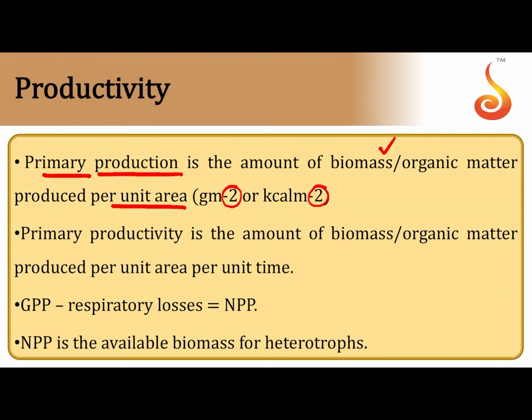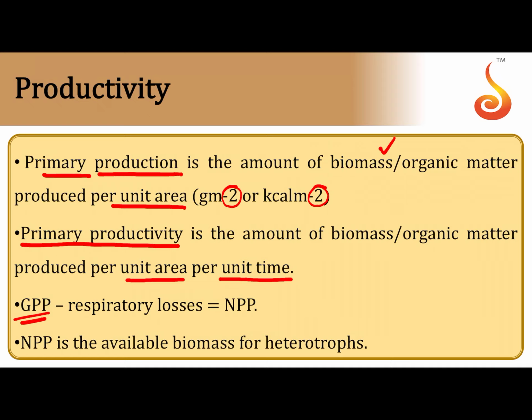If you attach the rate, if you attach the time to this, then it becomes primary productivity. See, for primary productivity the definition is the same, but we stopped at unit area for primary production. Now here you're taking into account unit time as well, and the overall amount of organic matter that is produced per unit area per unit time is referred to as gross primary productivity.